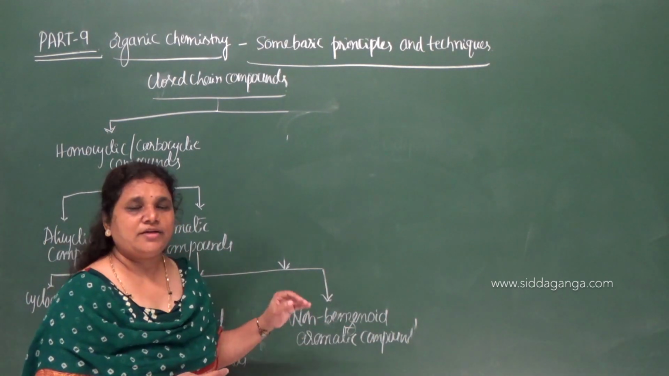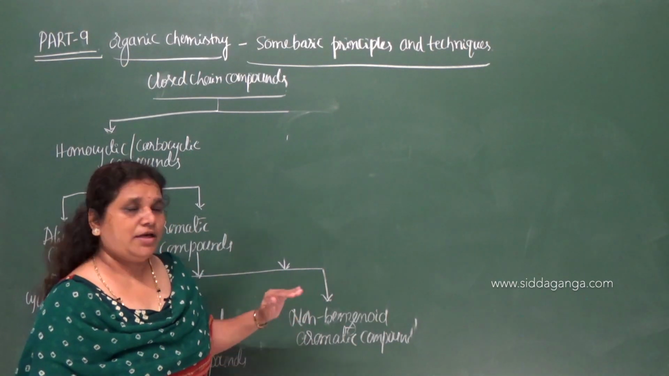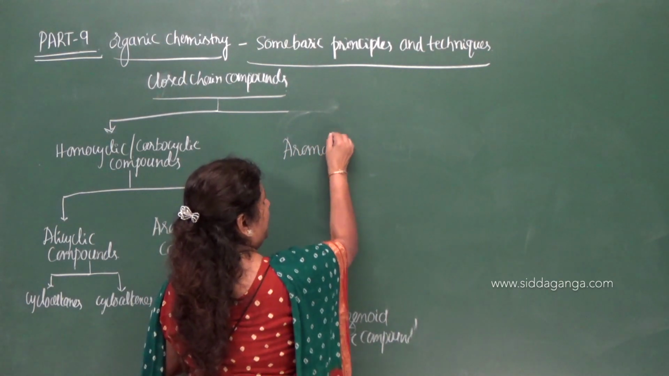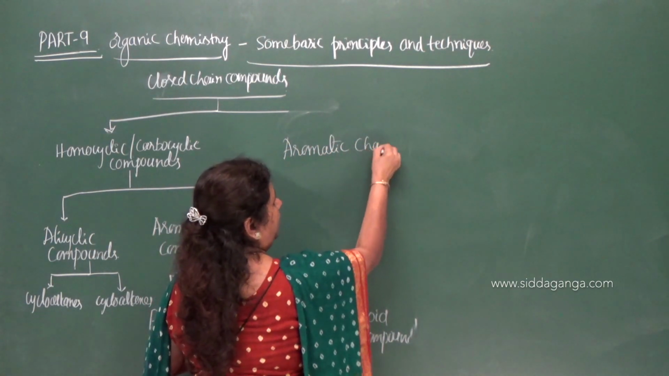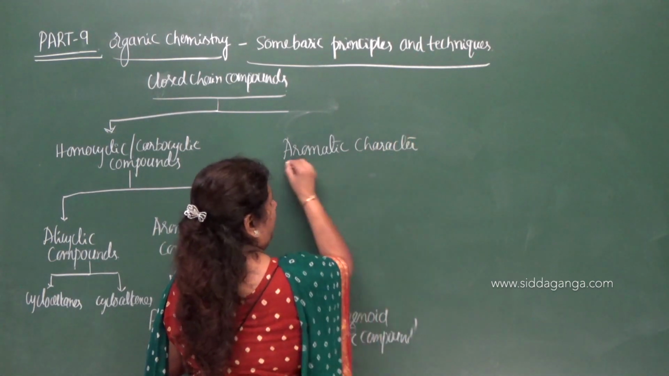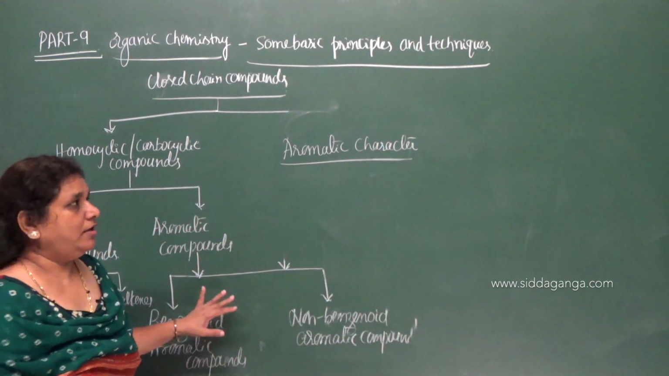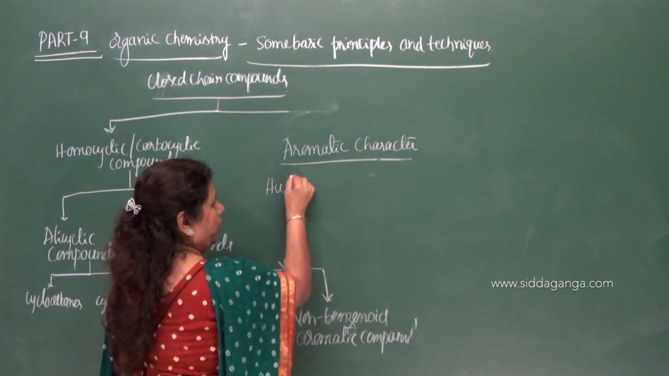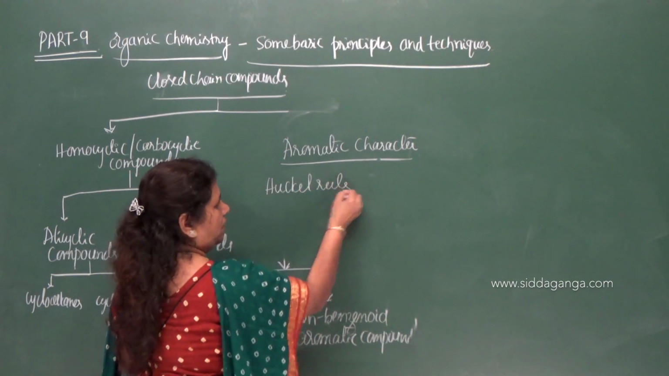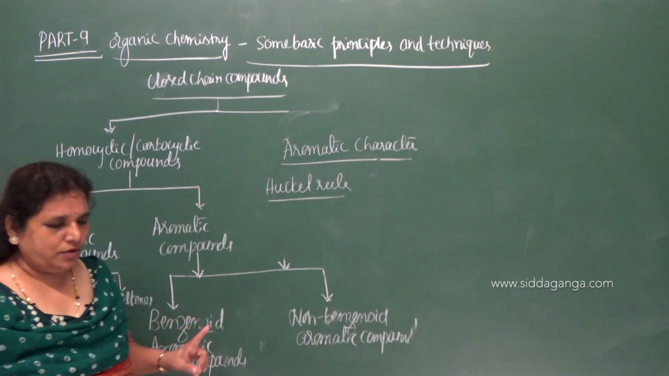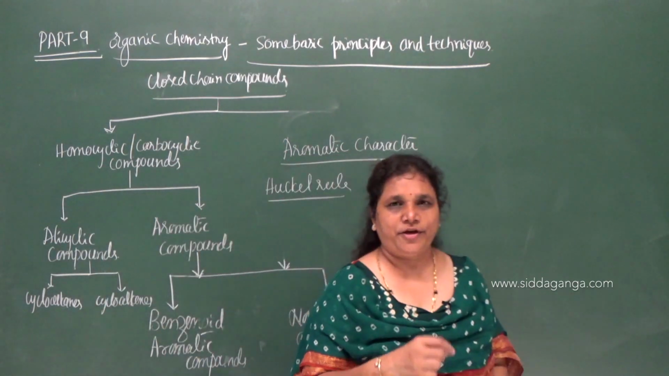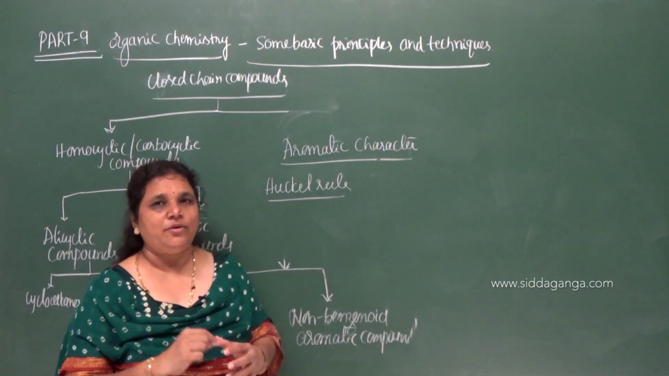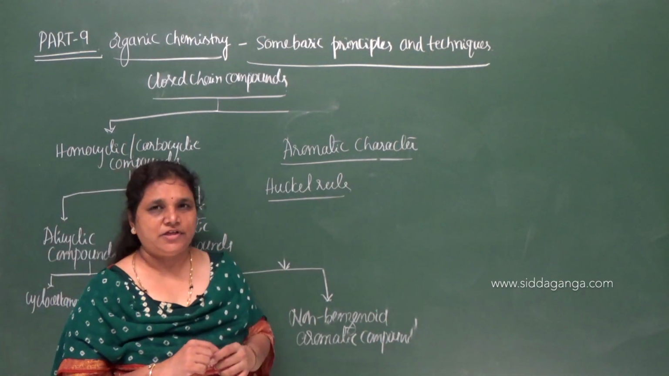But how to find the aromatic character in a given organic compound? So before going to this category, let me explain what do you mean by aromatic character. What do you mean by aromatic character? So aromatic character can be determined on the basis of Huckel rule. On the basis of Huckel rule, when a compound is given, we need to find out whether that compound is aromatic or not on the basis of Huckel rule. Then what is the statement of this rule?